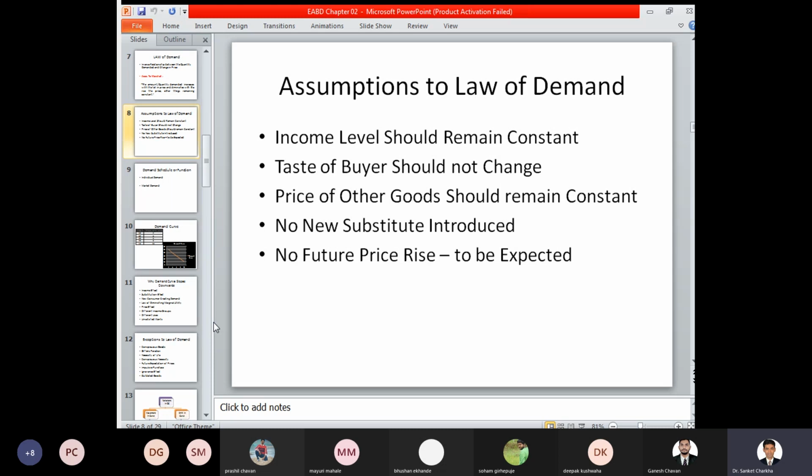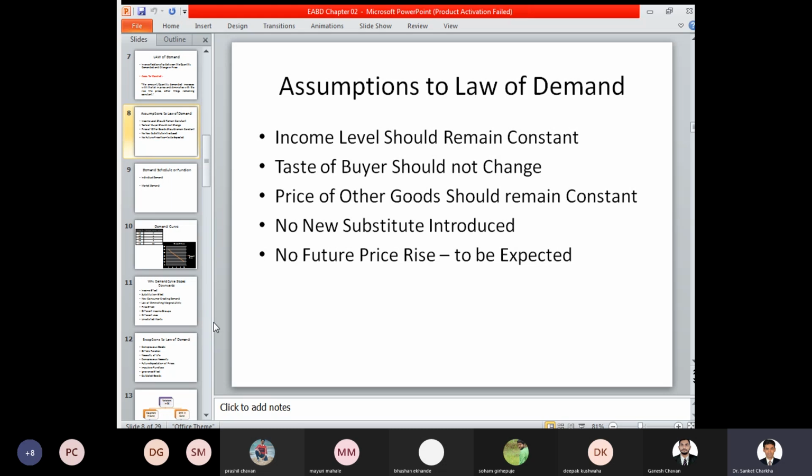So the demand cannot be identified or expected if you want to identify per day demand, that is, on 20th of February what quantity of petrol was consumed, and on 1st of March what quantity of petrol was consumed. Future rise expectations will affect how a particular demand has to be measured.